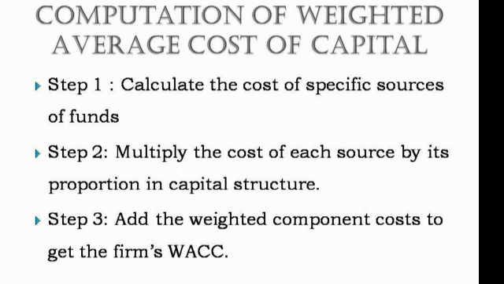Computation of weighted average cost of capital. Using the following steps, we can compute weighted average cost of capital. The first step is we have to calculate the cost of specific source of funds, for example, cost of debt, cost of equity, etc. The second step is multiply the cost of each source by its proportion in capital structure. Next, third step is add the weighted component cost to get the firm's weighted average cost of capital.